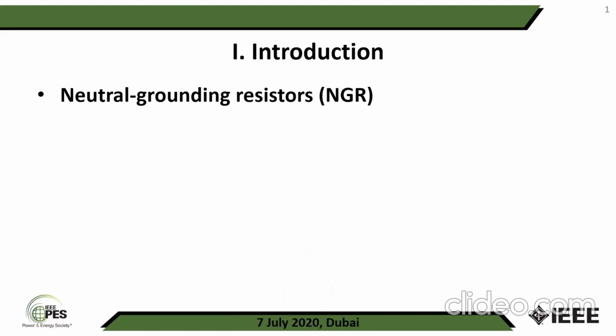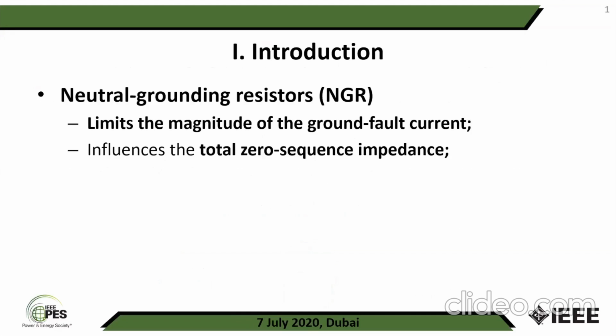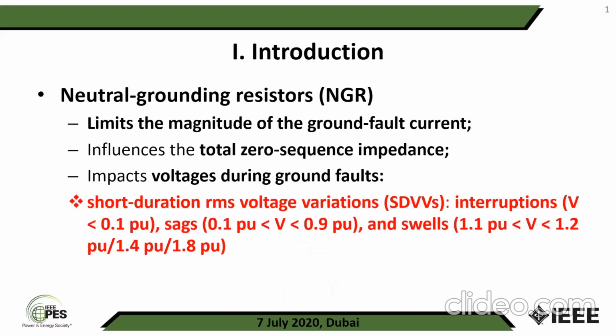What is neutral grounding resistance? Neutral grounding resistance limits the magnitude of the ground fault current because it influences the total zero sequence impedance and then impacts the voltage during ground fault. Short duration RMS voltage variations are interruptions, sags, and swells. Interruption is when the voltage is smaller than 0.1 per unit. Sags are when the voltage is between 0.1 per unit and 0.9 per unit, and swells are when the voltage is between 1.1 and 1.2, 1.4, 1.8, depending on the standards.